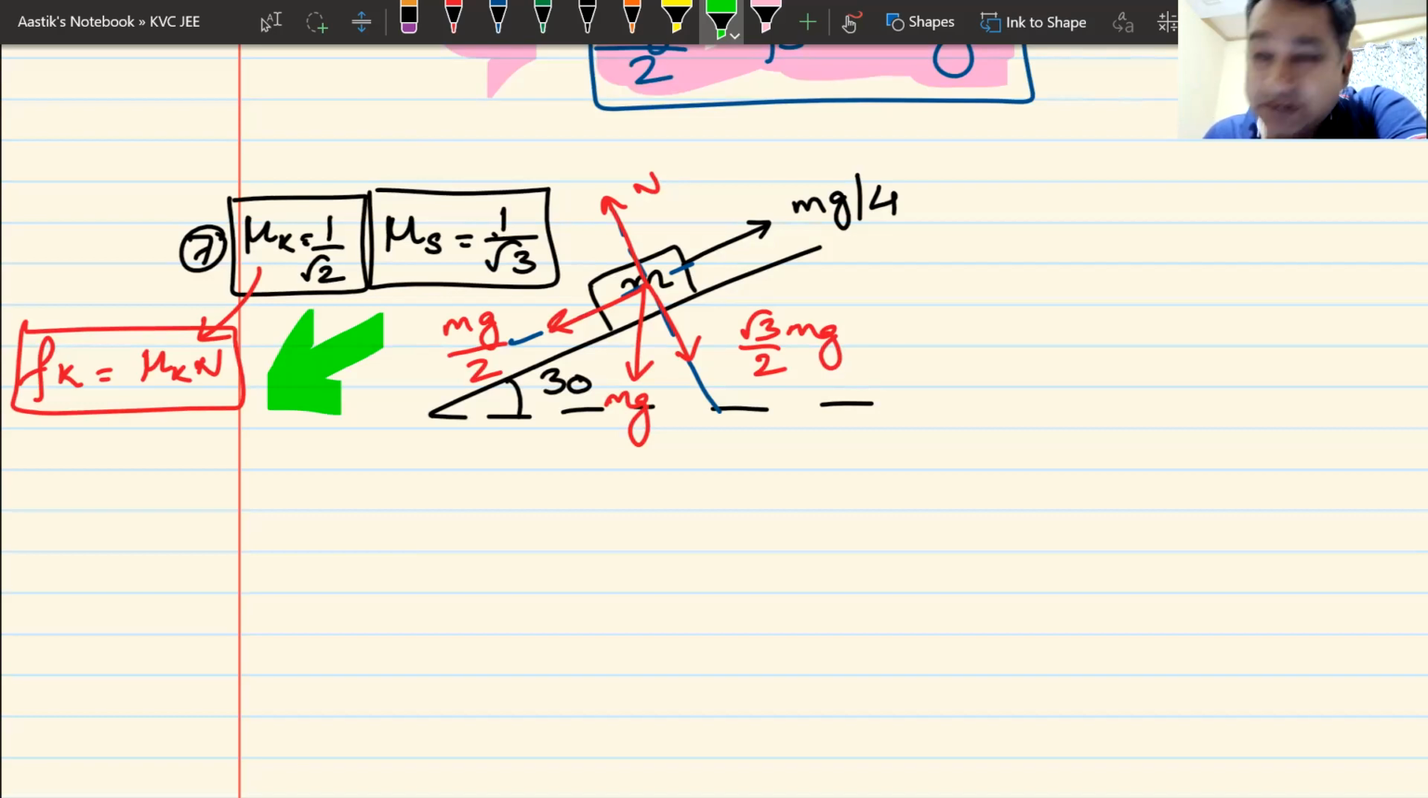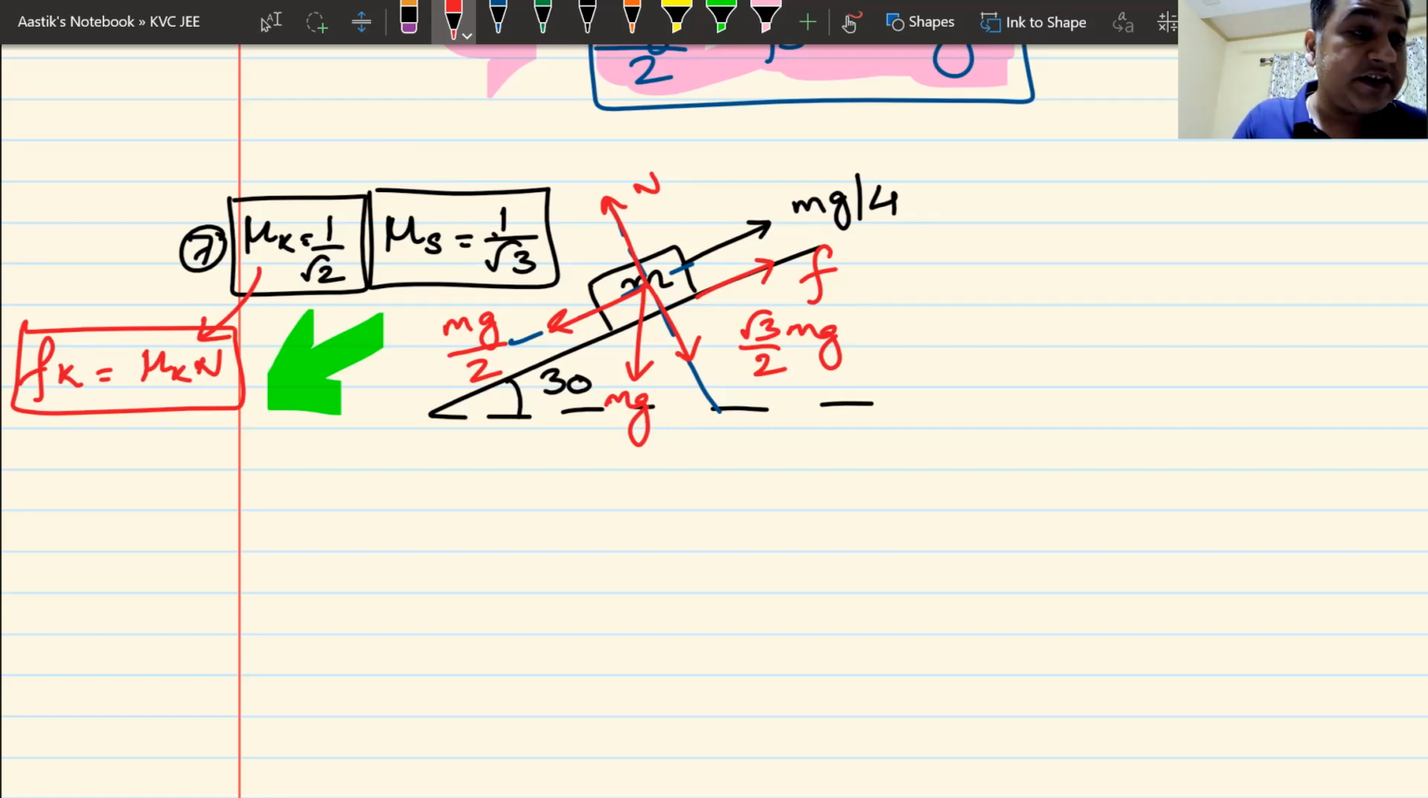If the impending motion is downwards, then friction has to be upwards. Whether it is static friction or kinetic friction doesn't matter. Friction has to be upwards, F. Now I have to find out whether this is static or kinetic. How do I do it? Now, remember, I told you in the last class, starting the motion is difficult. When the motion starts, then it is simpler.